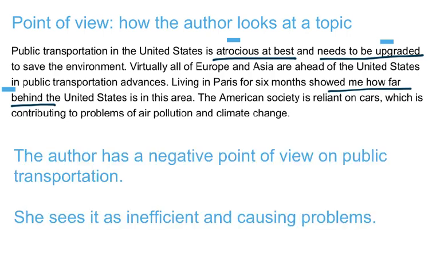As we look back at the paragraph, we can see she likely has this point of view because of her experiences living in Paris for 6 months. Remember that all authors bring their own experiences into their writing. It's important to pay attention to how they're viewing the topic they're writing about. If you don't notice much positive or negative language at all, the author likely has a neutral point of view. In these cases, the author is not letting his or her opinion make itself obvious in the writing itself.